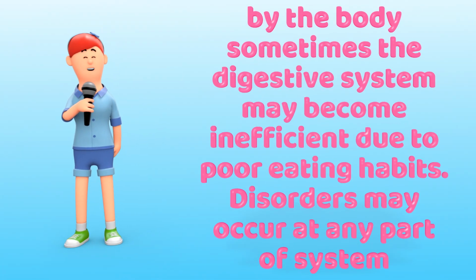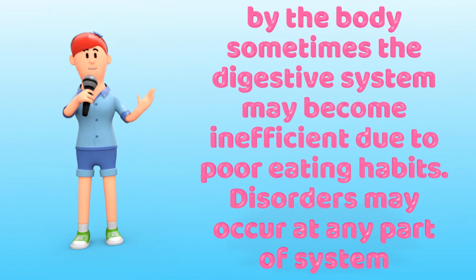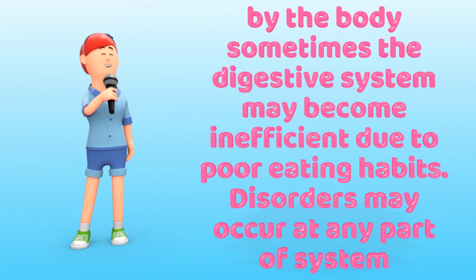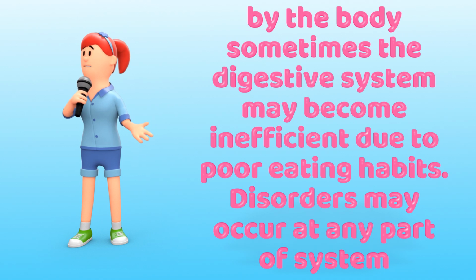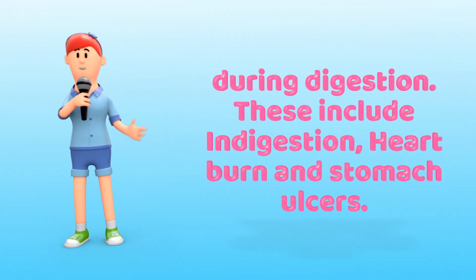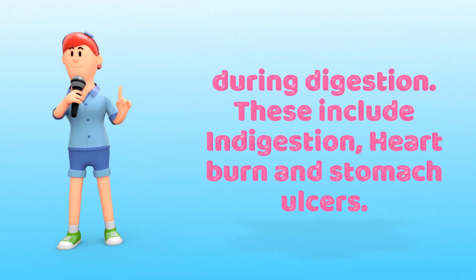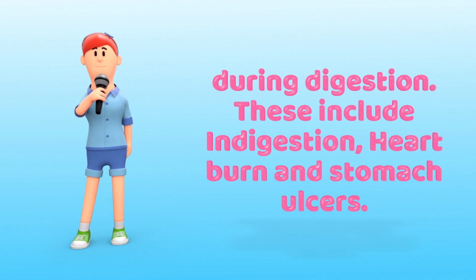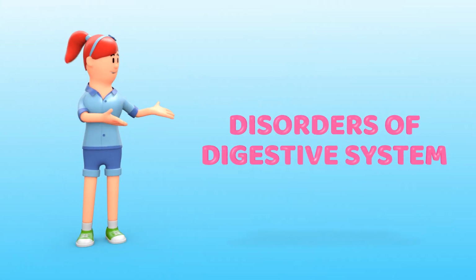Sometimes the digestive system may become inefficient due to poor eating habits. Disorders may occur at any part of the system during digestion. These include indigestion, heartburn, and stomach ulcers. And now let's see the disorders of the digestive system.